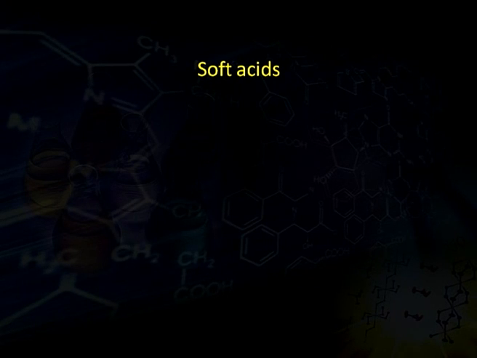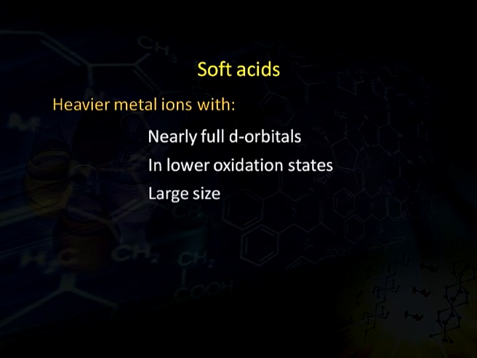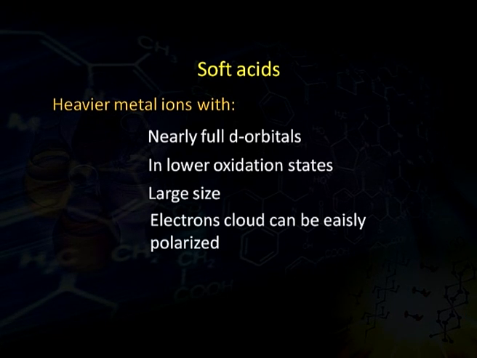Then what are soft acids? Soft acids are basically heavier metal ions with nearly full d orbitals, in a lower oxidation state and of large size. The electron clouds of these soft acids can be easily polarized because these metal ions have large size and nearly full d electrons, that is, they have many electrons in their valence shell.